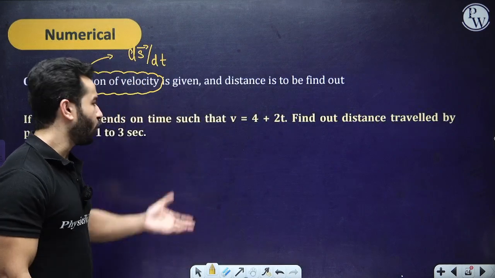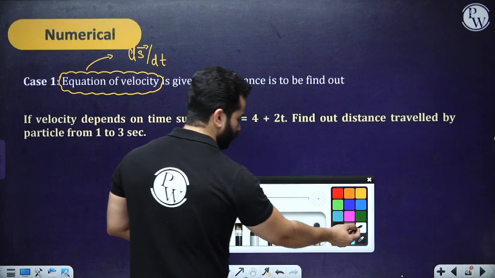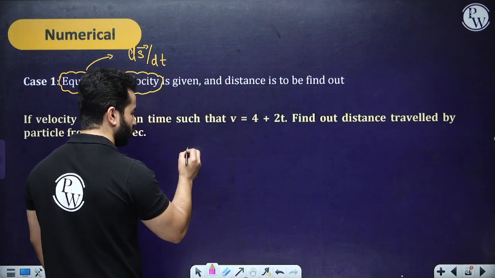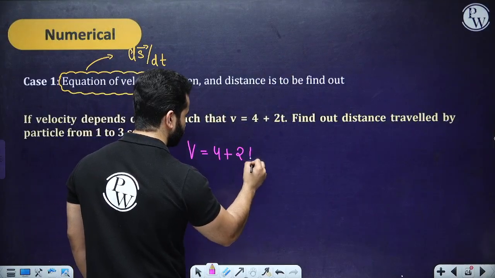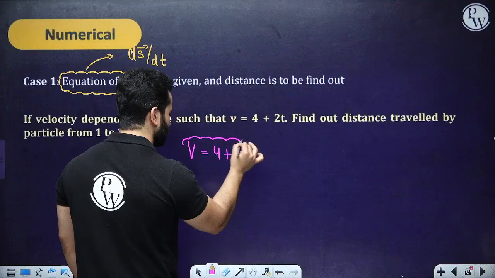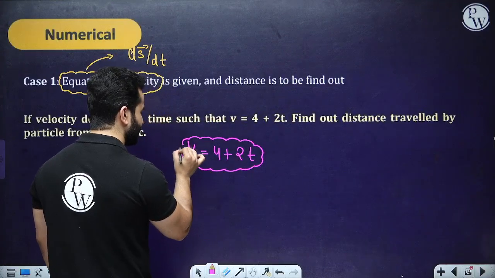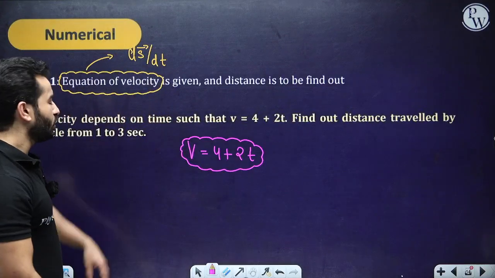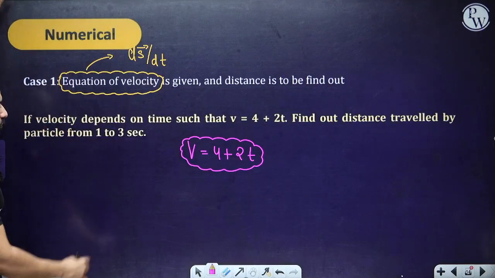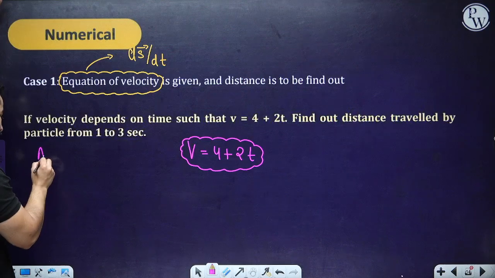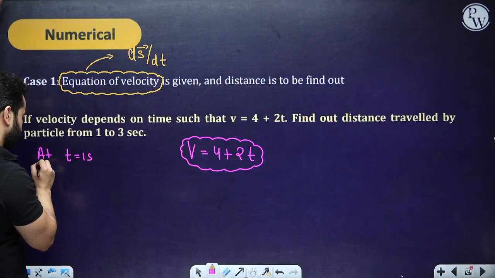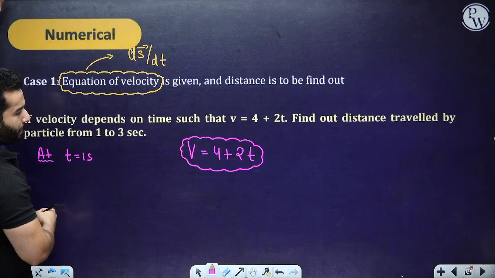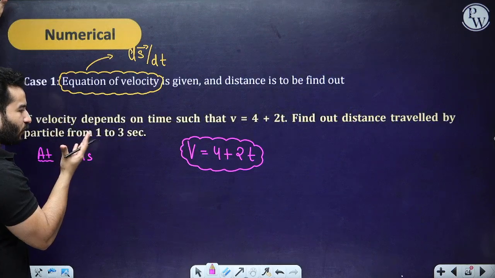Now look at this formula. This is given as v equals 4 plus 2t, and they are saying to find the distance traveled from 1 to 3 seconds. All right. So at t equals 1 second, can I find out what the velocity is?